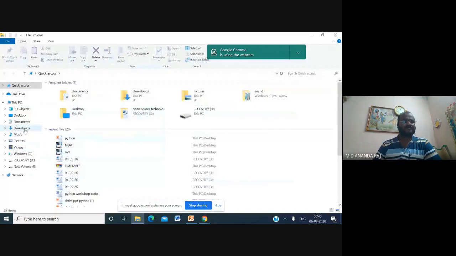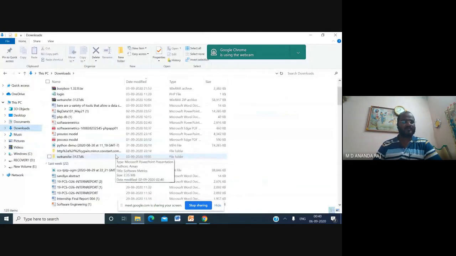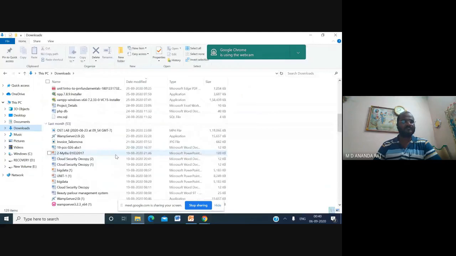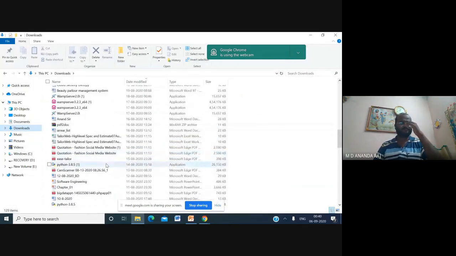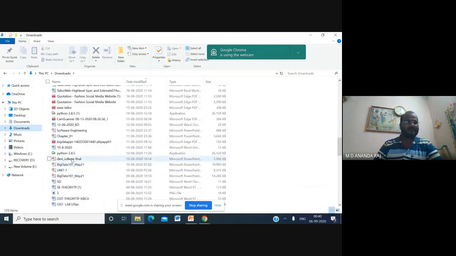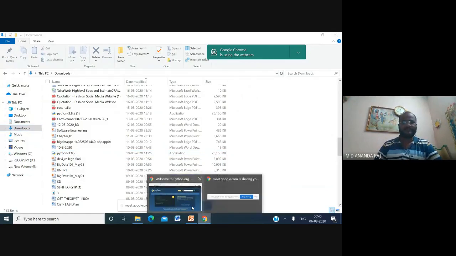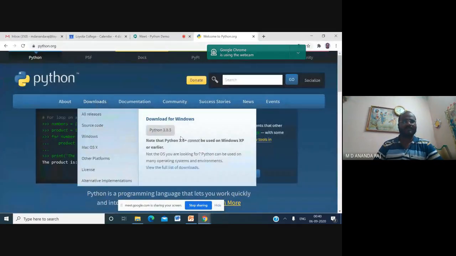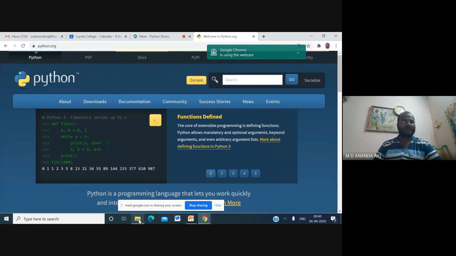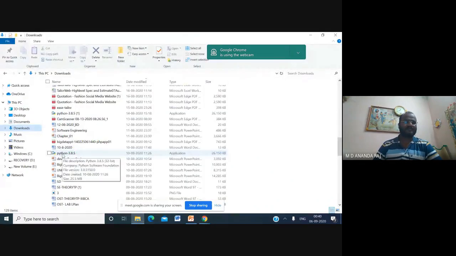I have already downloaded this 3.8.5 in my system. See here, Python 3.8.5 is here, and I have to double click. For the installation, you click the Download for Windows link, and that executable file is downloaded in your system. Once you have successfully downloaded it, just click this Python 3.8.5, the latest version.